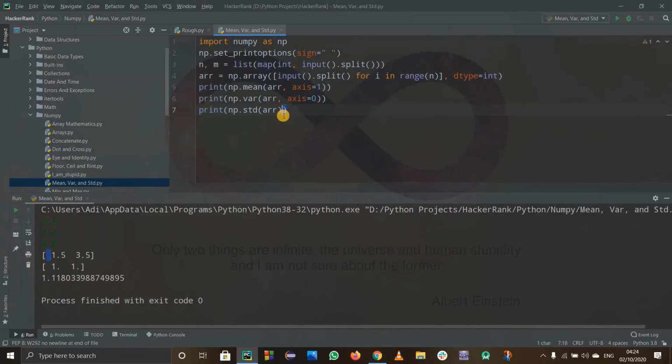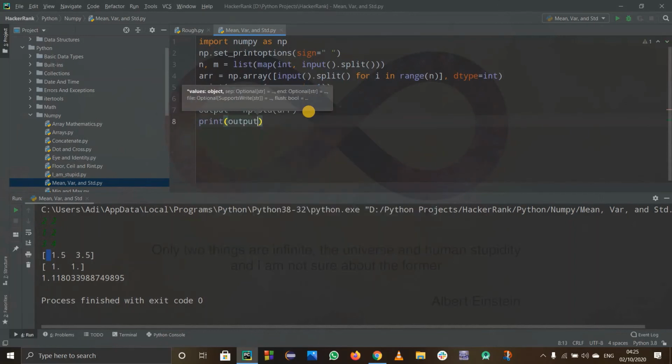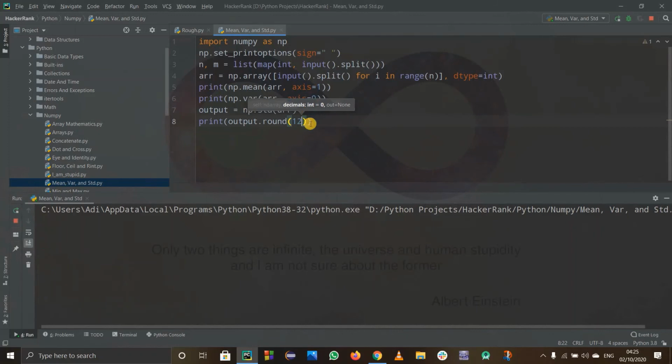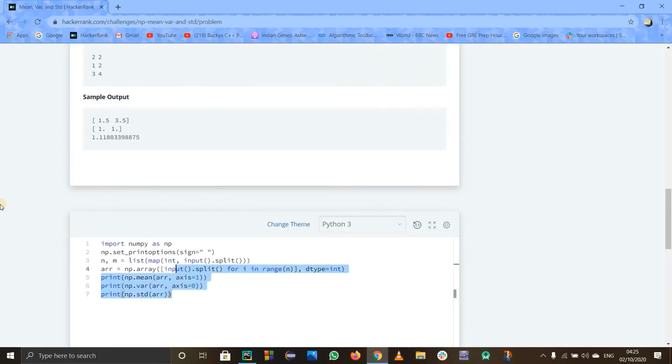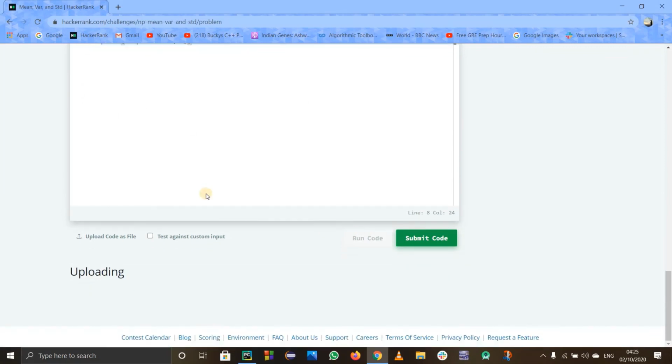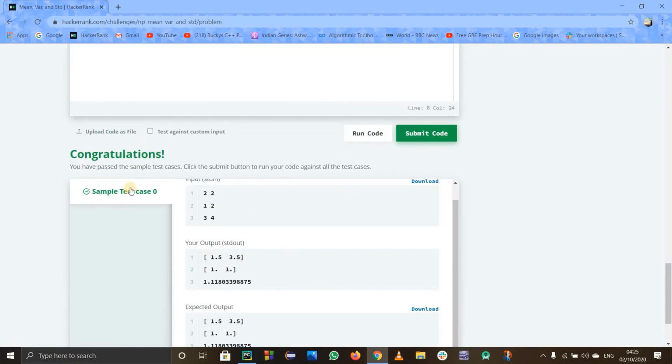To round it off, I'll assign it, or you can round it directly, but I'm using one more line of code. So I'll say output equals numpy.std of ARR, and I'll print output dot round, where the parameter is going to be decimals. How many decimals do I want? I will say 12, because they have 11, but I'll round it up to 12 decimals. Now we can hope that it works. I'll copy this and paste it over here and check for the sample test case. Yeah, now it is giving us no error.